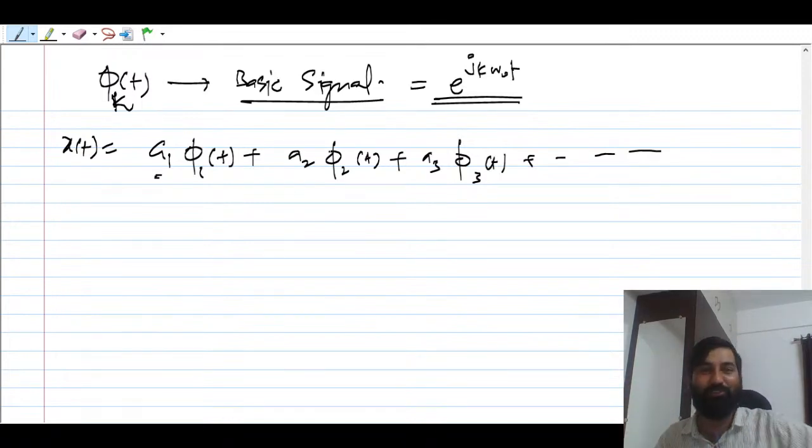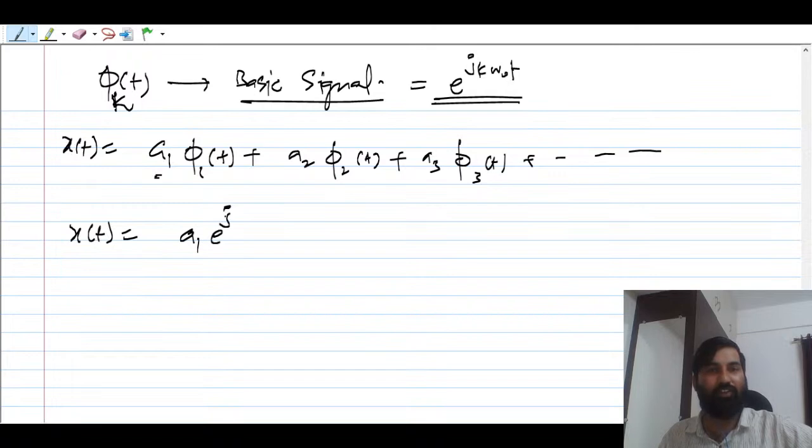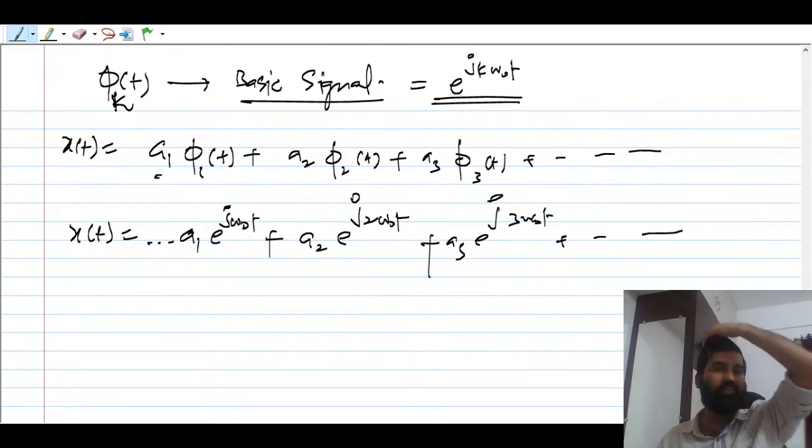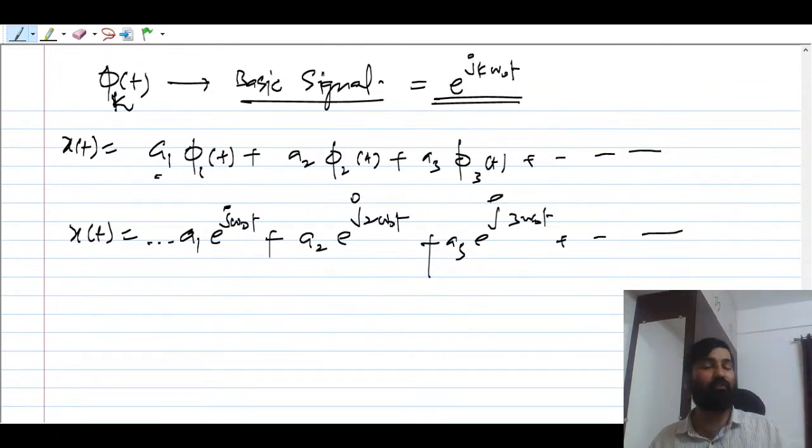Then see what happens here. x(t) is going to be equal to a1 e raised to power j omega naught t plus a2 e raised to power j 2 omega naught t plus a3 e raised to power j 3 omega naught t and so on, on both sides, since it is an exponential signal, so k can be -1, -2, -3, 0, everything.